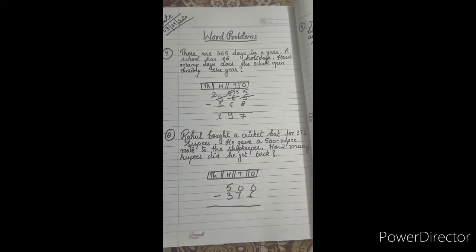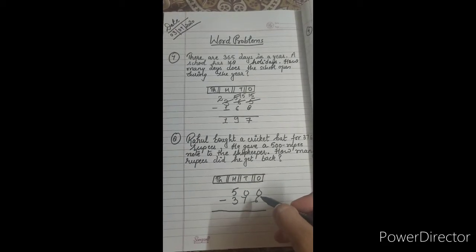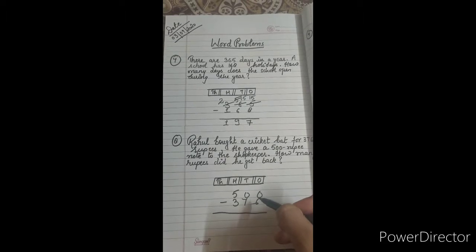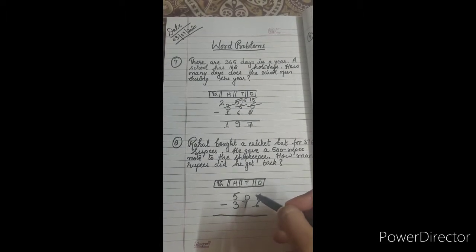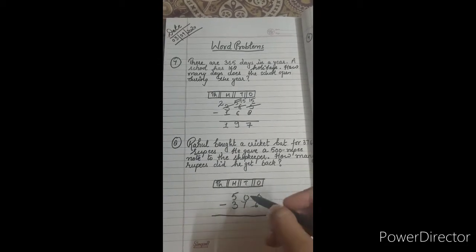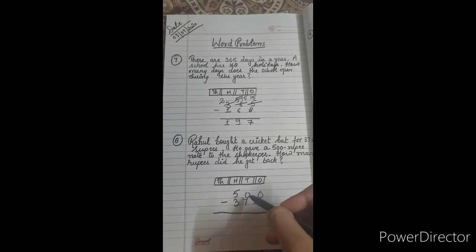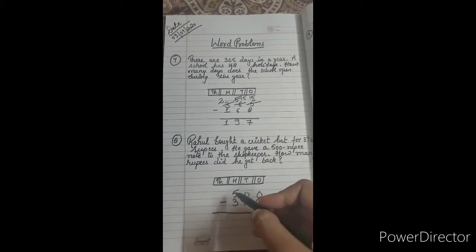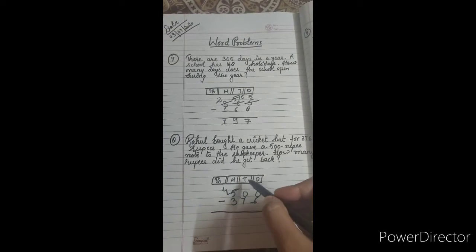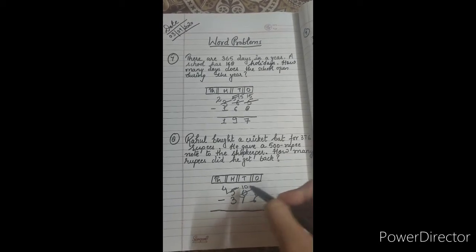Now start subtracting ones. We want to subtract 6 from 0, right? But it is not possible, because 6 is greater than 0. So from the tens, we borrow 1 ten. But the tens position is 0. So from the hundreds column, we borrow 100, leaving behind 4, and in the tens position 100 plus 0 tens becomes 10 tens, right?